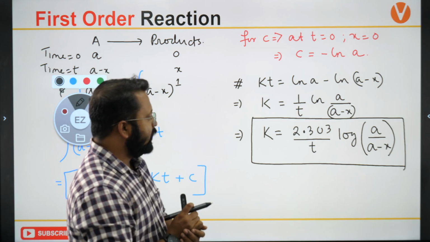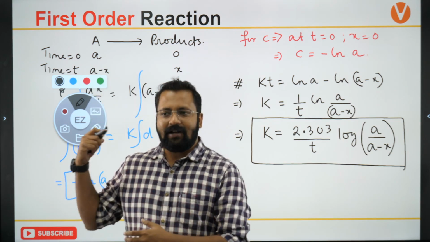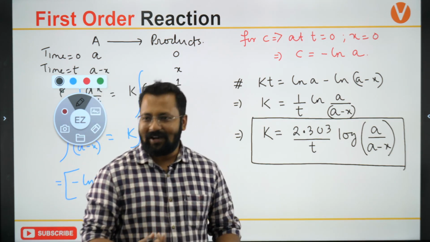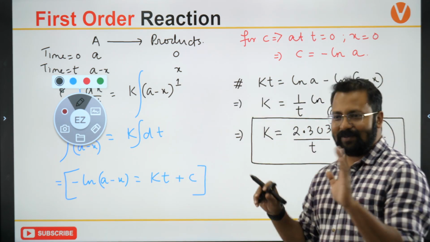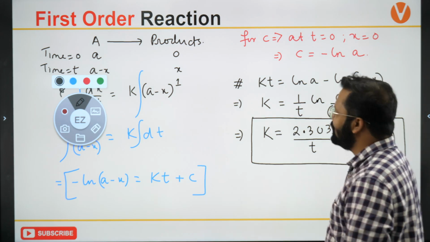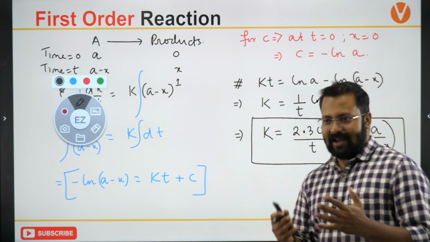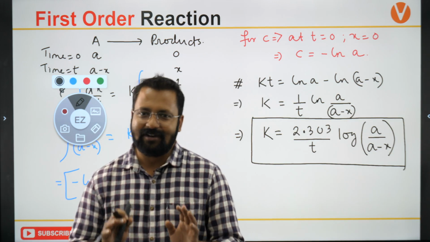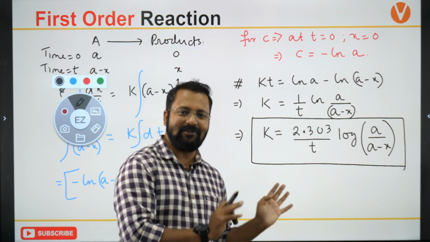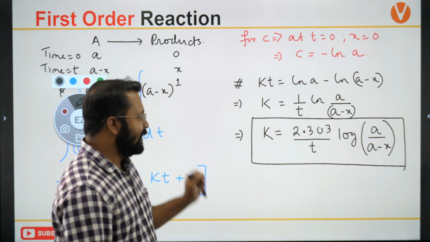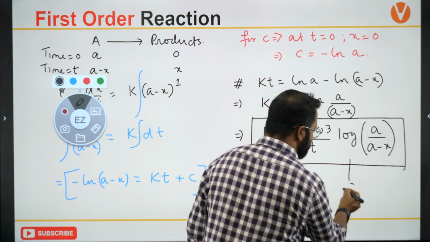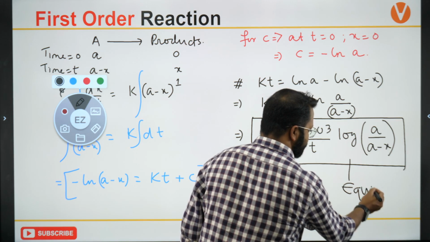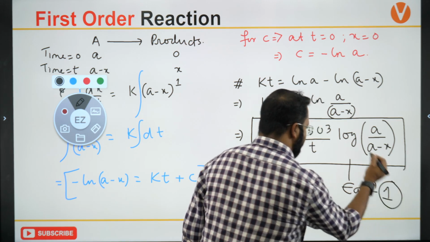You asked why we can't use the definite integral? Because I'm not good at maths. Okay, so I use the indefinite integral because I am comfortable with that. I'm not a maths teacher, so I know only as much maths in chemistry as I need to use. So it gets the work done, and I'm happy with that. So this is the equation that you would be using. This is equation 1. That is very, very vital.